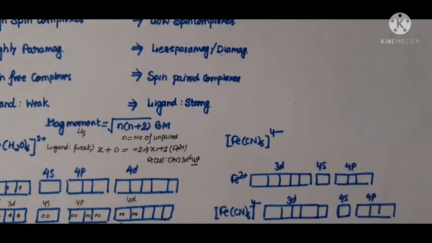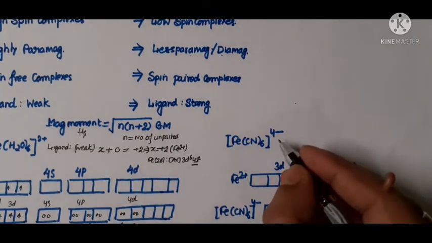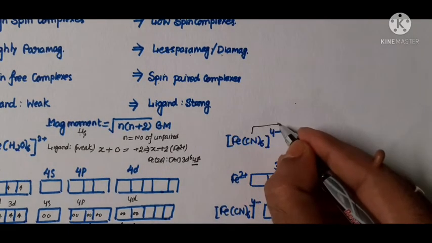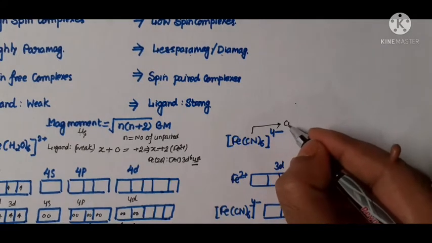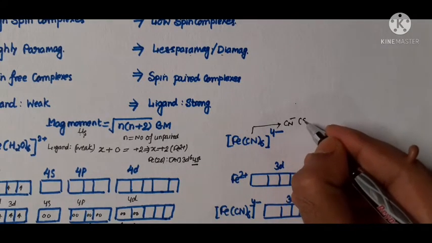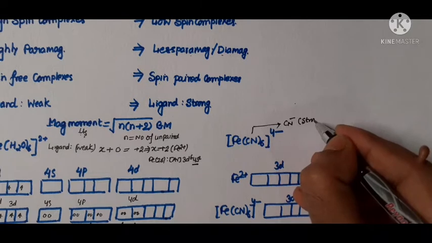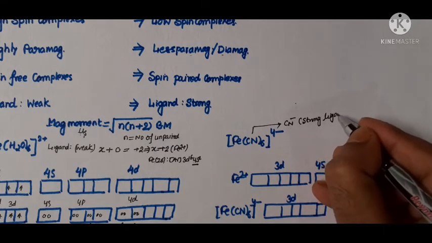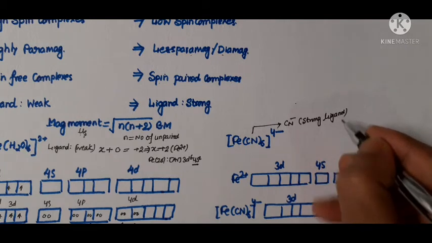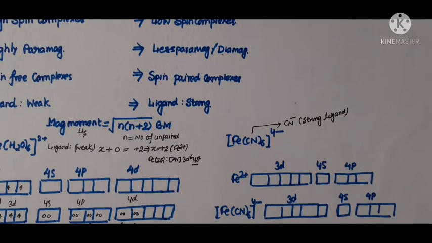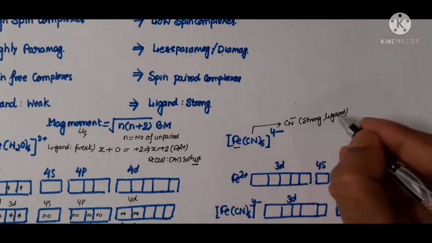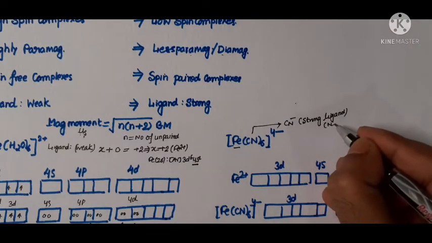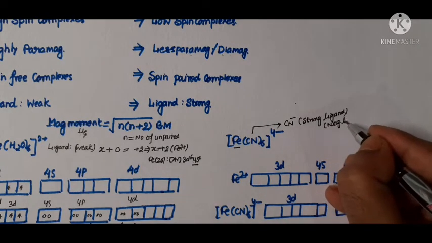Let us consider another example. In this example, you can see that the ligand is cyanide, CN minus. It is an example of a strong ligand, and it is also a negative ligand.